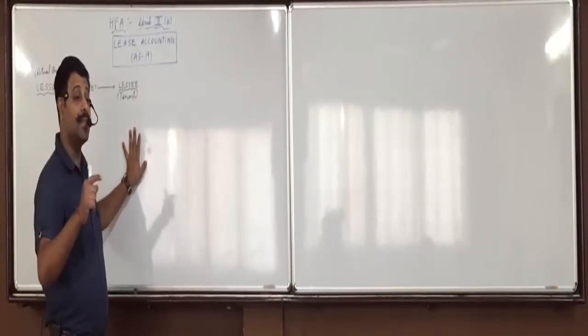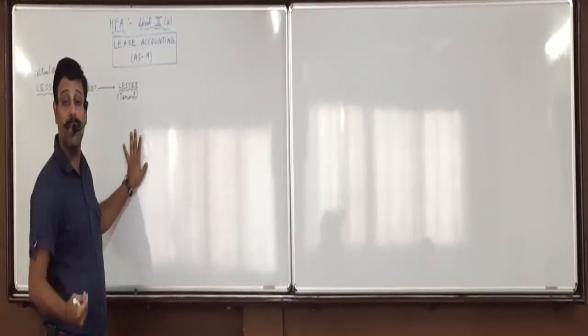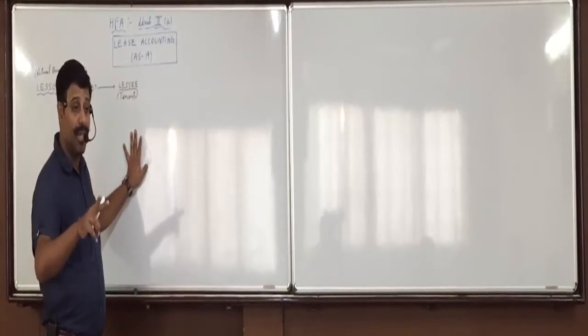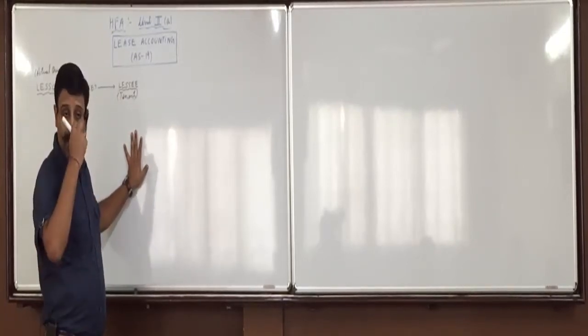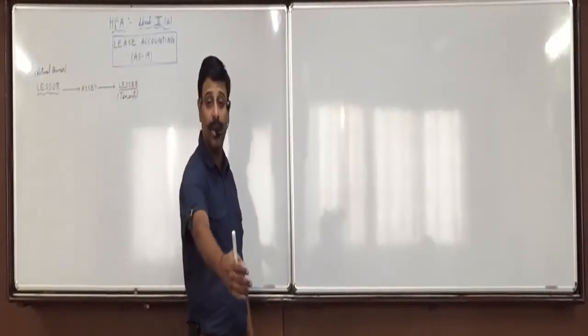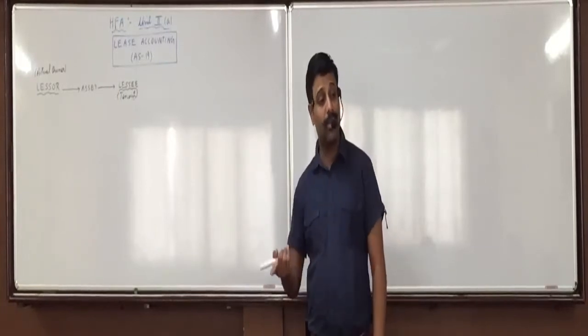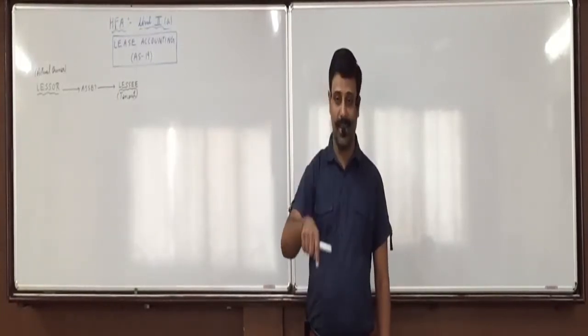Who will bear that risk? The lessee. Also, in between, if any reward comes, risk and reward both are transferred. Suppose the government suddenly acquires the place and the user who holds it will get a reward of 50,000 rupees. Then that also will go to the lessee in a financial lease.